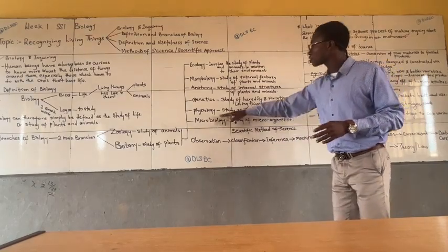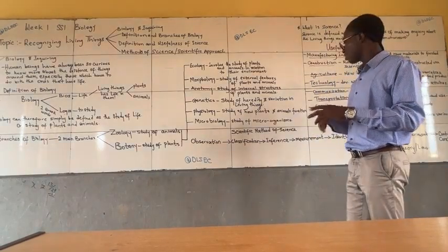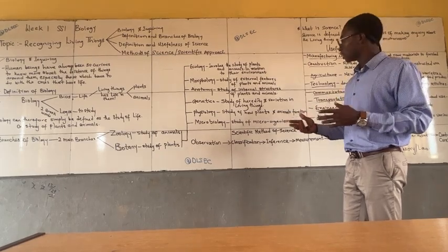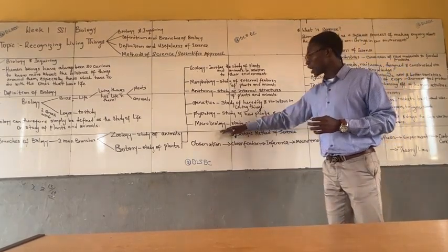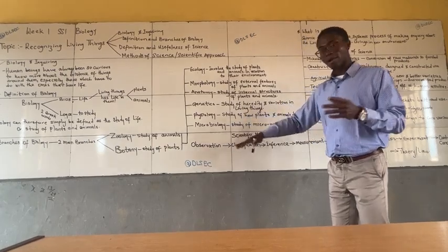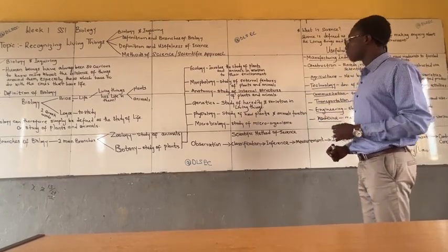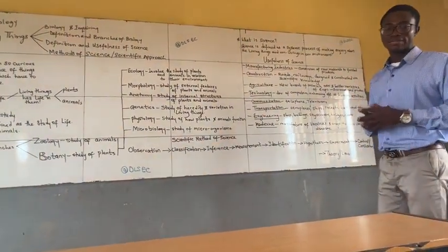Then we have physiology. Physiology is the study of how plants and animals perform functions, how their body functions, or how their various parts function. And then we also have, for the sake of time, we'll mention microbiology. Microbiology is the study of microorganisms. Now let's move away from that very quickly and talk about what science is.